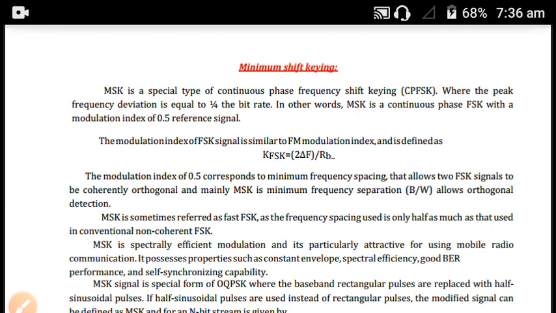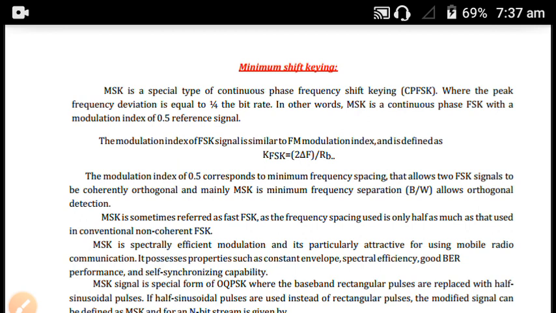So this MSK allows the minimum frequency separation for orthogonal detection. It is also called fast FSK. Why do we call it fast FSK?